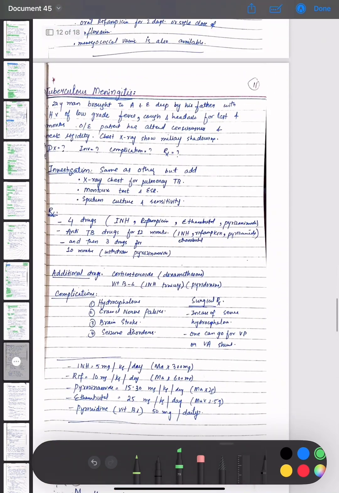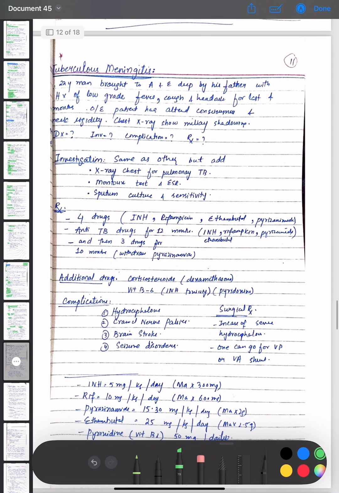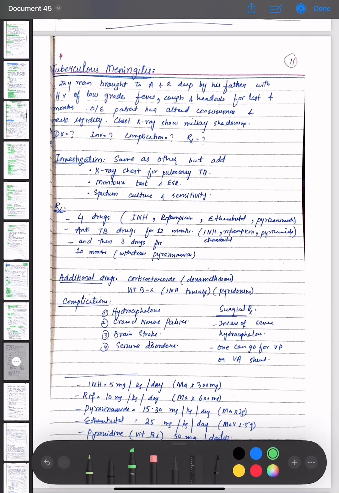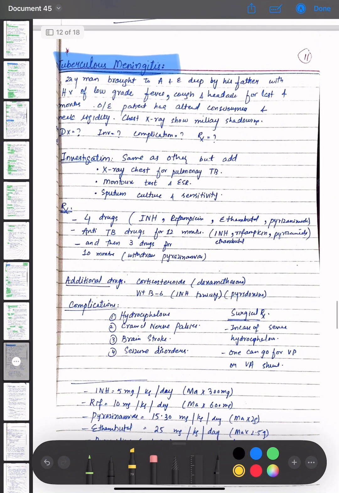Now coming towards the next topic, that is tuberculous meningitis. We have a scenario that there is a 22-year-old man and he is brought to the A&E department by his father with a history of low-grade fever, cough, and headache for the last 4 months. On examination, patient has altered consciousness and neck rigidity, chest X-ray shows miliary shadowing. Diagnosis, investigation, complications, and the treatment of tuberculous meningitis.